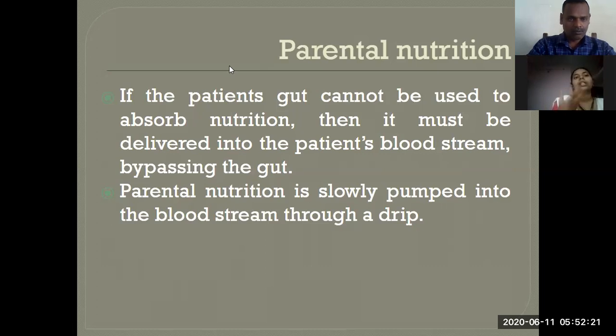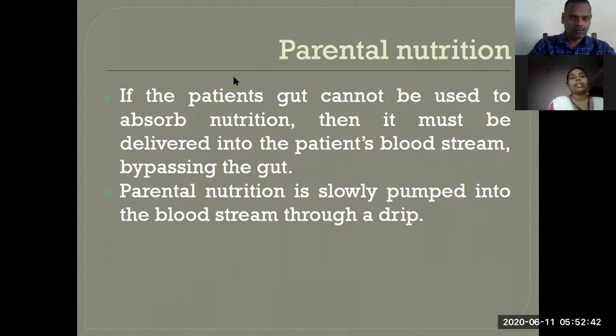Only then may they survive. These types of patients can use parenteral nutrition. It must be delivered into the patient's bloodstream, bypassing the gut. So the food is given directly to the bloodstream, not through the gut.